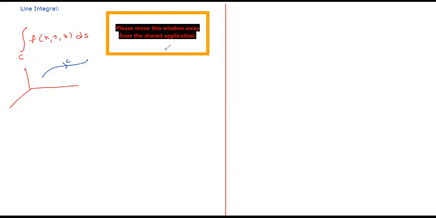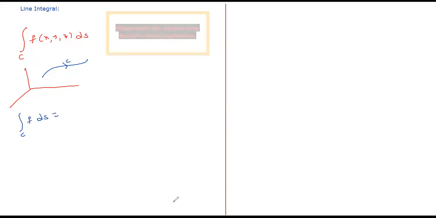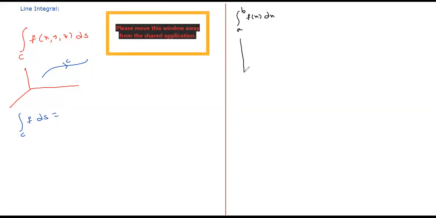Now I'm asking you how to define this line integral. If you remember the limit form of definite integral, what is the definite integral? Integral from a to b of f of x dx. You have a function which is defined from a to b.